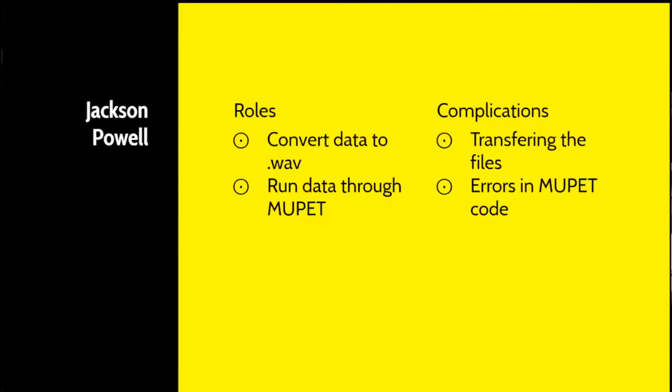One of the complications was transferring the files to Nick. The size of the data was too large to send over email, so I ended up removing my external hard drive and taking it to his house in person. After that, I could focus on running data through Muppet.